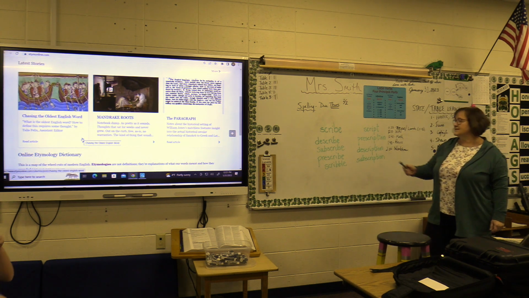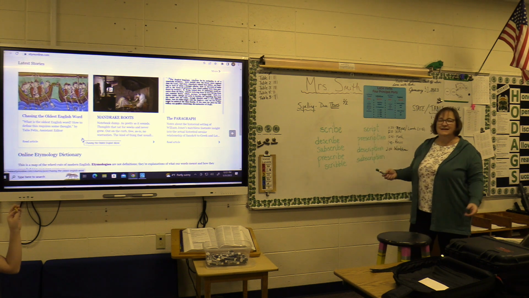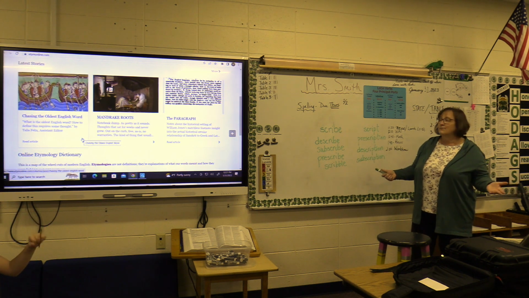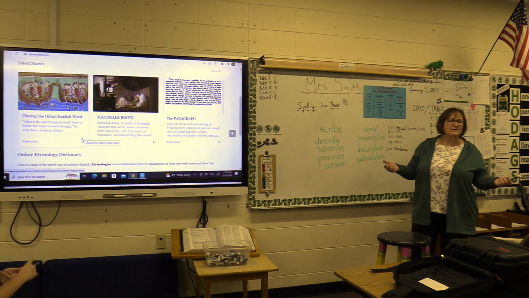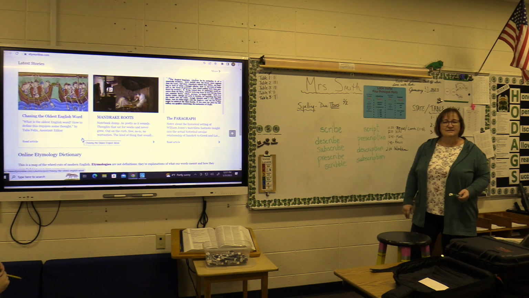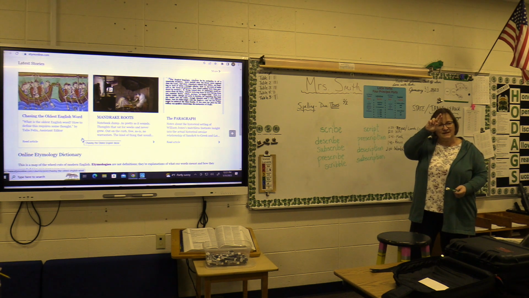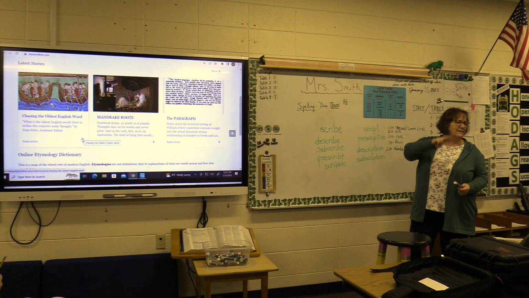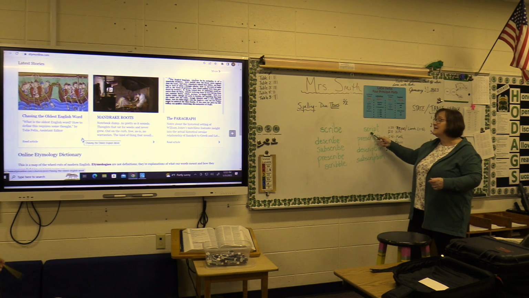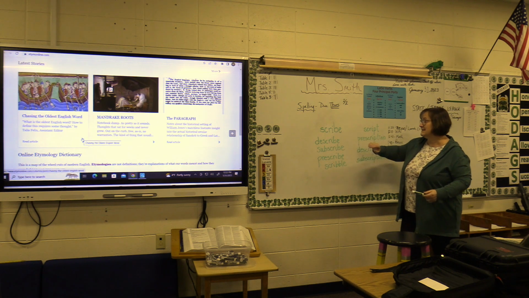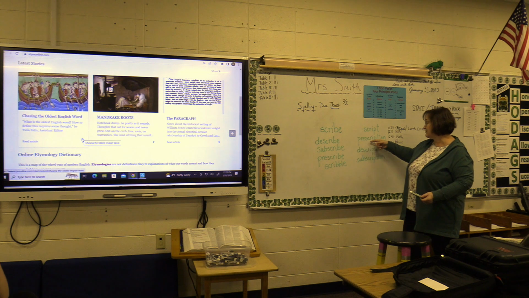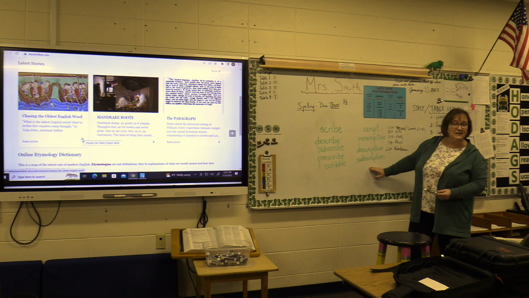So I find it interesting that we have both of these, and they kind of mean the same thing, don't they? They have to do with writing, right? So how do I know that? These are what we call twin bases. They're two bases, come from the same parent or grandparent, but they are the same one. They just have two different spellings. And we know they mean the same thing because of the way we use it. Describe, description, prescribe, prescription, subscribe, subscription.